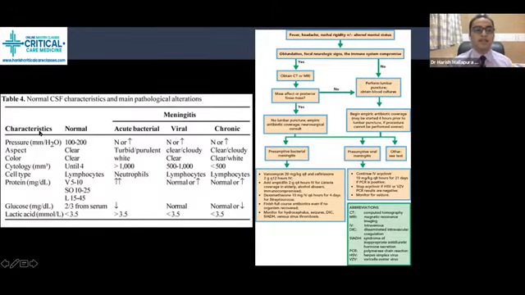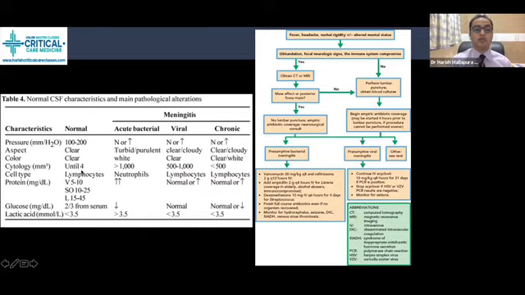So this is the clinical picture of the CSF in a normal individual and that of acute bacterial, viral, and that of the chronic. Usually opening pressure is going to be between 100 to 200 millimeters of water, but in acute bacterial, viral, or chronic, there is a possibility they can have a normal pressure or increased pressure. The CSF appears clear in a normal patient, turbid and purulent in bacterial, clear or a bit cloudy in viral. It is going to be more towards cloudy in chronic and TB meningitis.